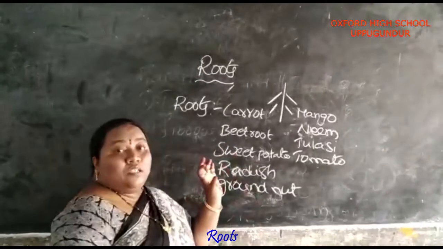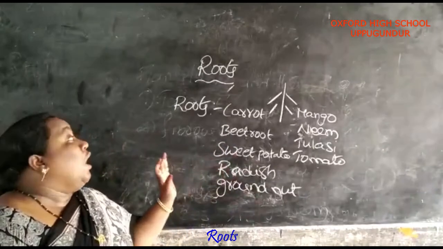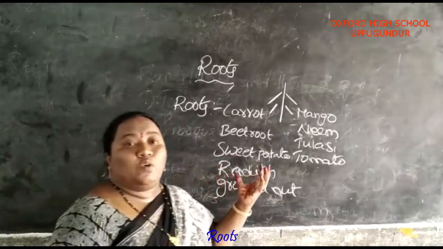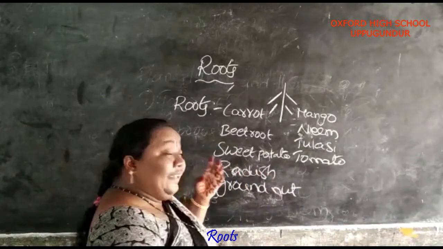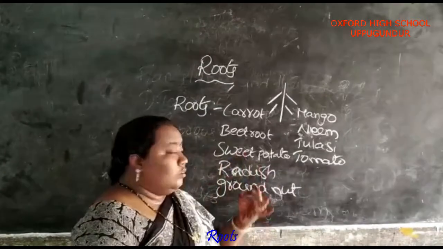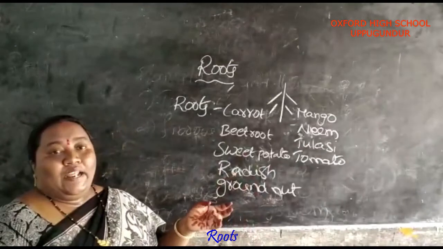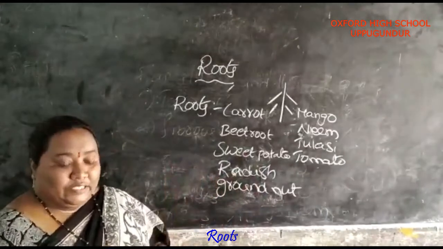Here some plants store their food in roots, so they bulge. Such roots are called tuberous roots. Carrot, beetroot, sweet potato, radish, groundnut, etc. are the roots we eat.